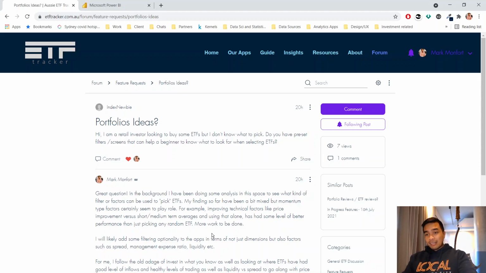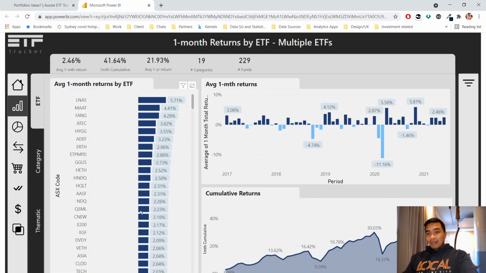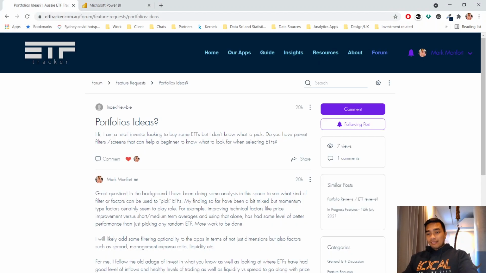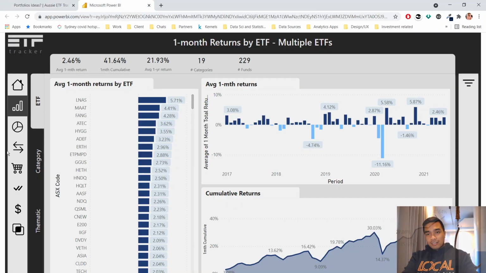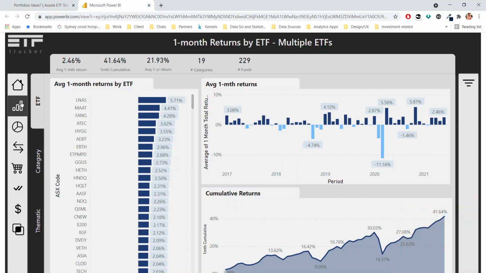And I'll explain my answer here, and I also mentioned what ETFs I'm actually invested in right now. So I thought it would be good to take a look at these ETFs and see what ETFtracker says about them. So we're going to take a look at it here on the page, but that's ACDC, Asia, ATEC, Cure, Ethi, Moat, NDQ, and VAP. So let's take a look at it here on ETFtracker. I'll just remove myself from the screen there.